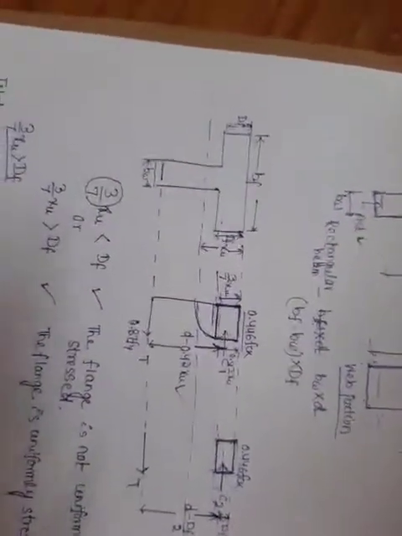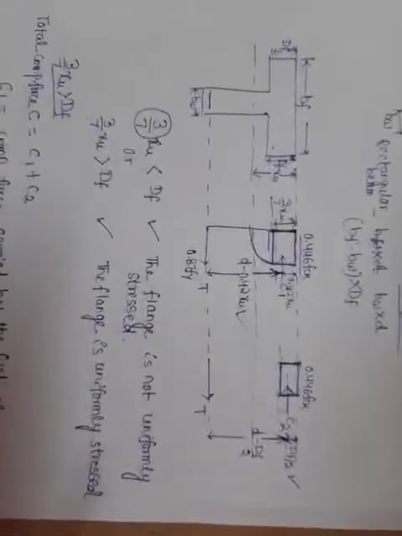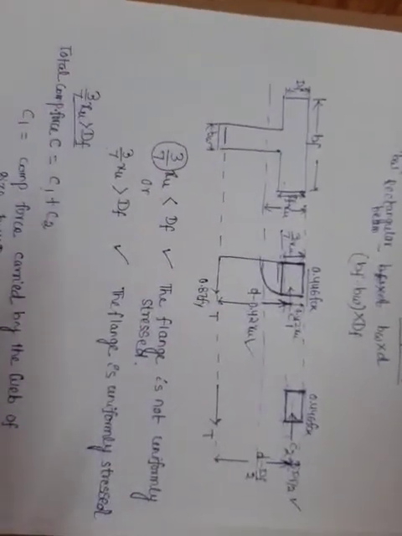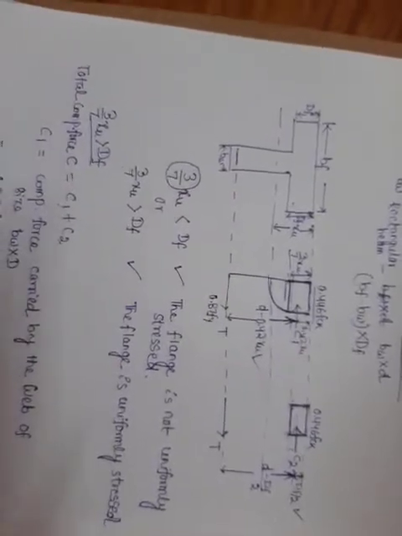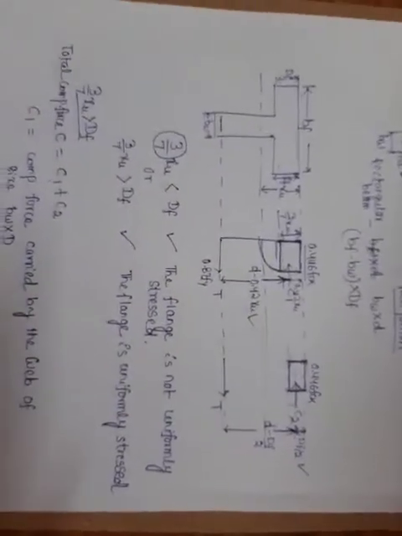So when the neutral axis lies in the web, again we have to focus on two conditions: whether 3/7 xu is less than Df, or 3/7 xu is more than Df.